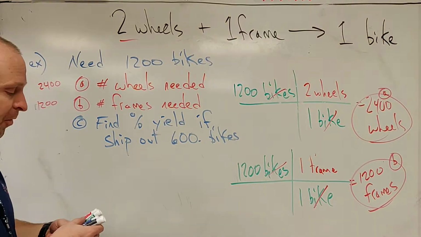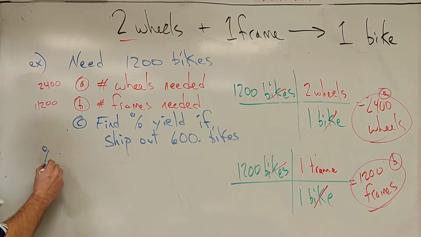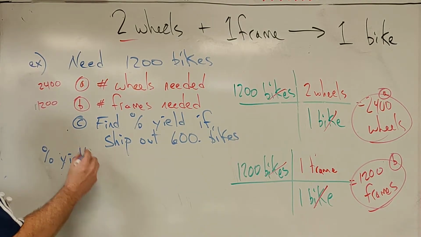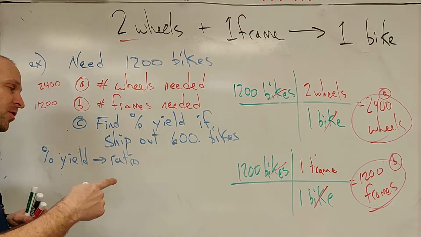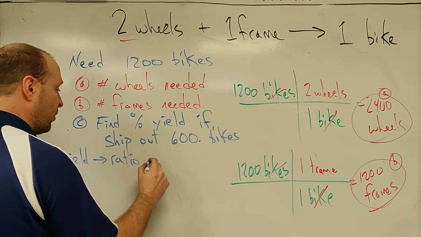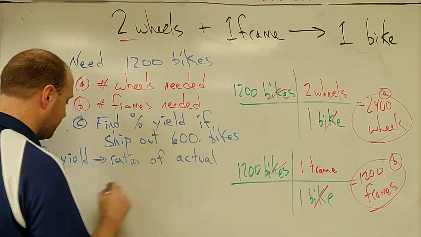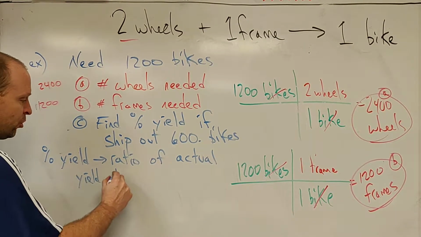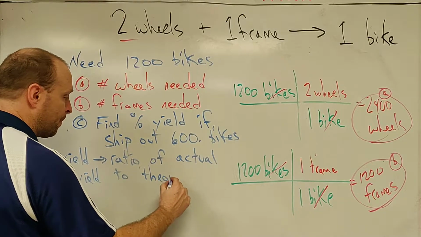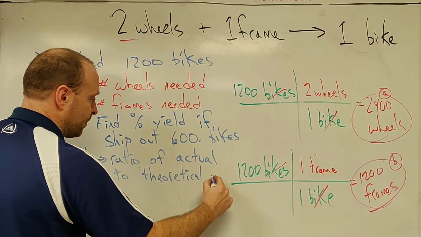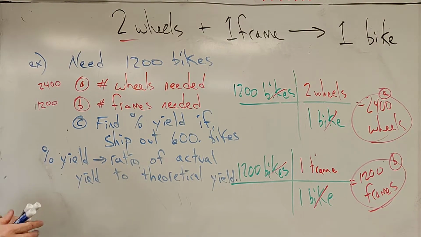And so we'll work in some vocabulary as we go, but let's look at this calculation, our percent yield, which is just a ratio. And the terminology we're going to use here is going to carry over to the chemistry. It's a ratio of the actual yield to the theoretical yield, as a percent.